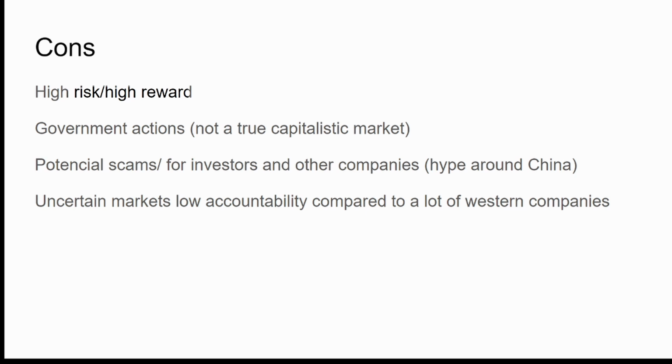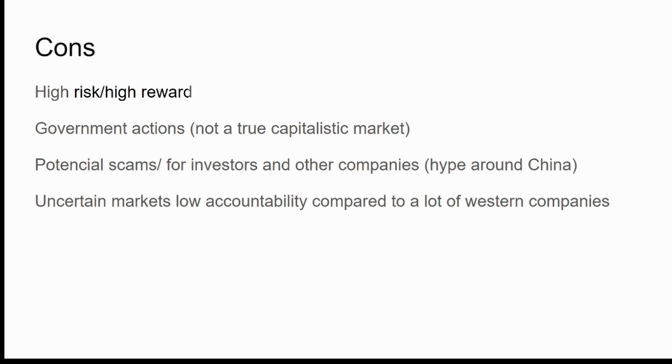So you should really be careful when investing into, for instance, penny stocks in China. I would never. Jesus. There's a massive chance that you're just getting ripped off. I would at least look at the more established ones, but then there's also the fact that these might be even overvalued, and I didn't actually put it down here as a con, but there is a massive hype around China, and the value behind a lot of these might not even be backed up. What is actually happening is that there's just so much hype that people are wanting to put money into these markets when there might not actually be anything backing it up.